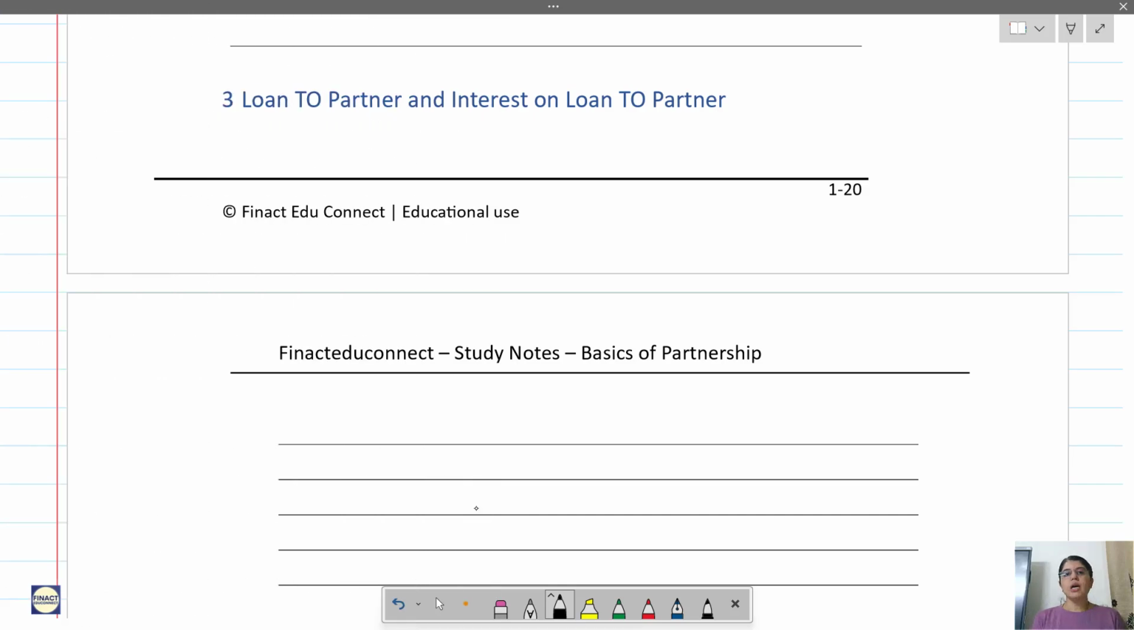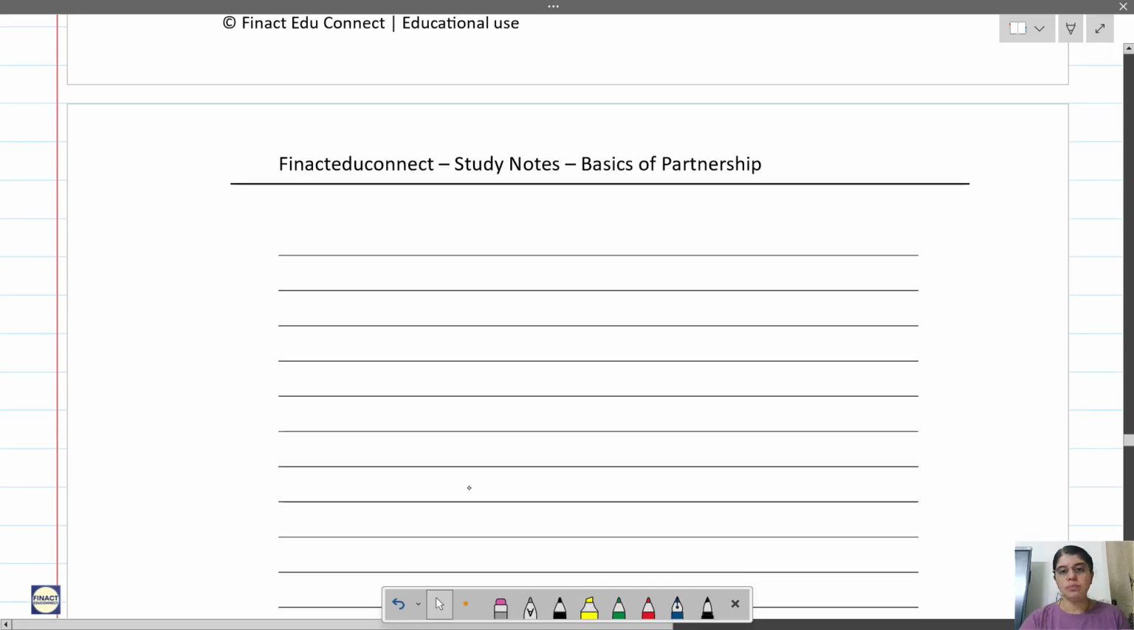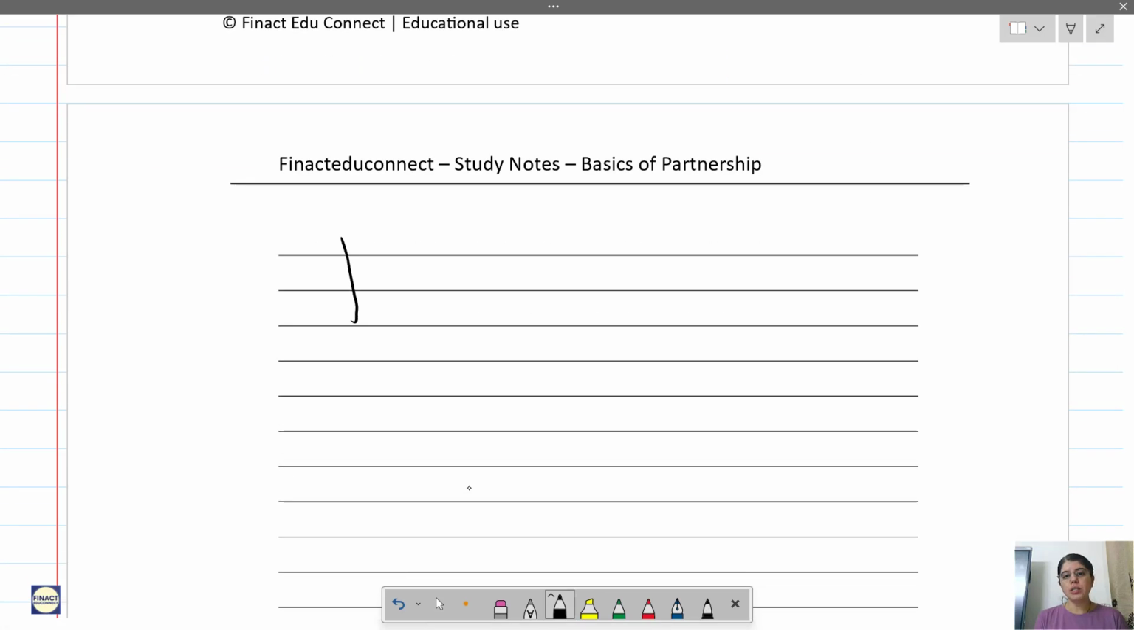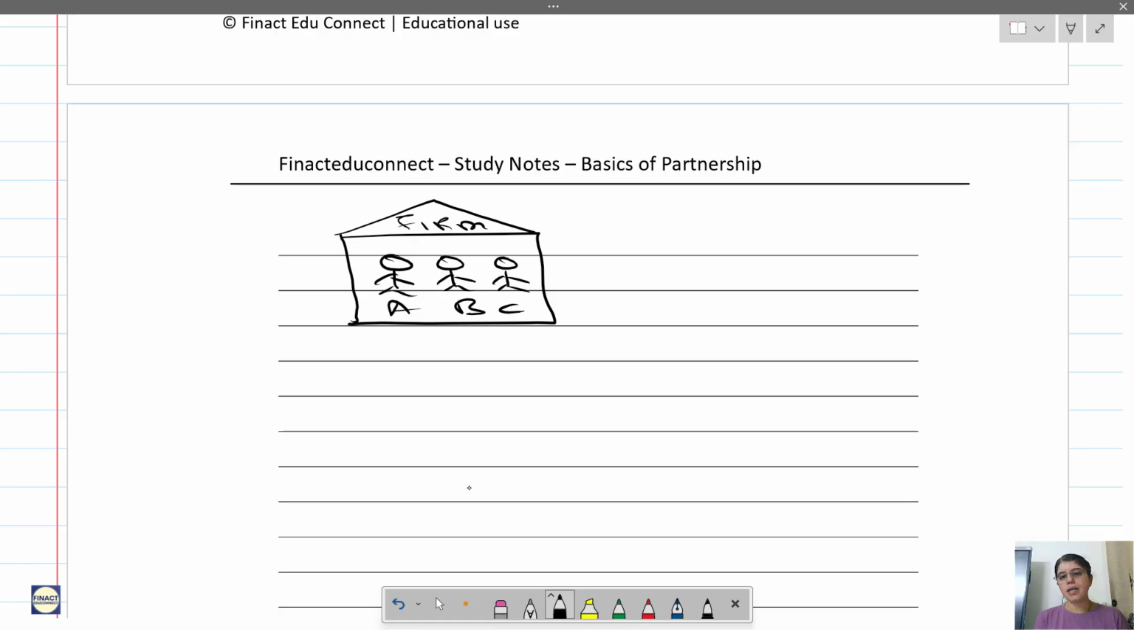Now the next one, loan to partner and interest on loan to partner. Now this word is very important. Loan to partner. Now let us understand what this is. So this is a firm. It has three partners, A, B and C. So this is a firm, and this is partner C. So C is taking a loan from the firm.